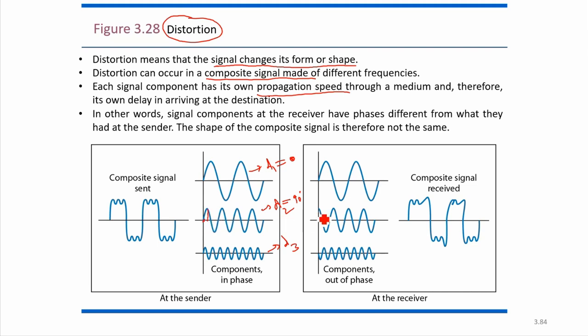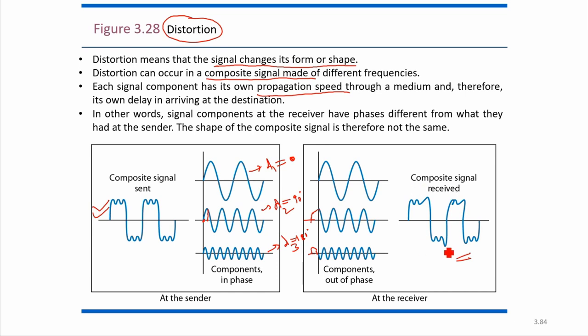Here we have already gone through this in the previous lectures. So this is a 90-degree phase shift, and here it is a 180-degree phase shift. So because of the different delays of different signals, the overall composite signal that we will be receiving is not exactly what was at the input end. Whatever is at the output will be different from the previous one. This is called the distorted output, or this is because of the distortion.